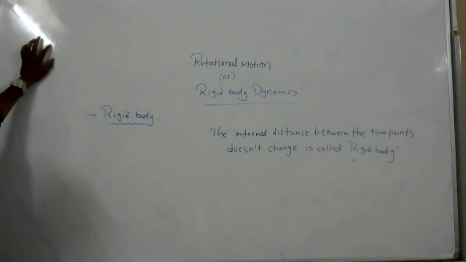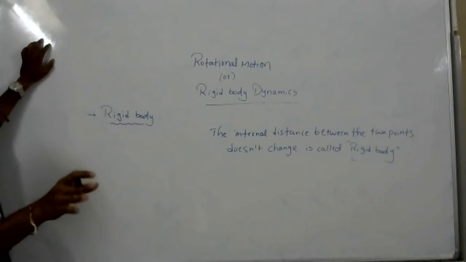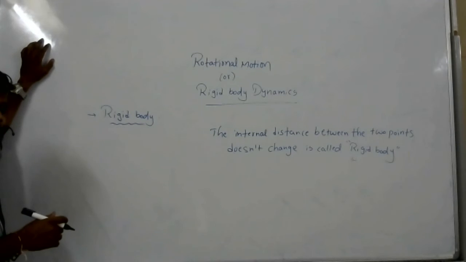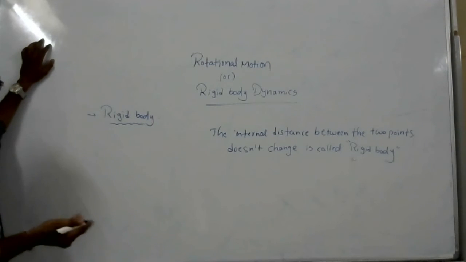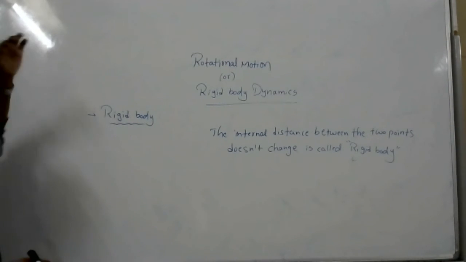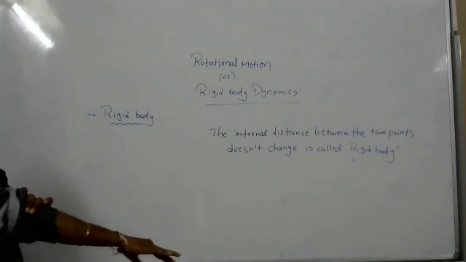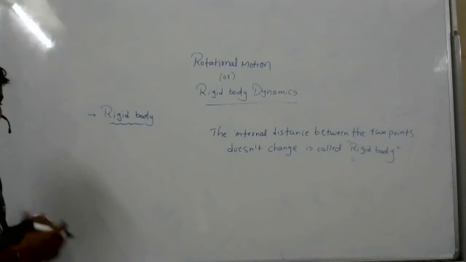Santosh, clear? Yes, sir. Can you say one rigid body? Sir, iron rod. Oh no, there is no perfectly rigid body. Whatever you said, iron, that is correct, but not perfectly. If I compare iron with diamond, which is more rigid? Diamond, sir. Like that. But can you say diamond is exactly a proper rigid body? No, sir, we can break it, right? Yes, we can change the distance between the internal particles, so that is also not a perfectly rigid body.